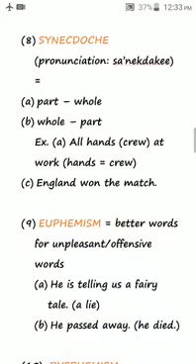Number 8, synecdoche. Keep in mind the pronunciation along with the spelling. Pronunciation is synecdoche and not synecdoche. So synecdoche. Here part is used to represent whole, or whole is used to represent part. Example A, all hands at work. Here all hands, it's a description of a ship where all hands were at work. Here hands means crew, the members on the ship. Crew means the people working on the ship. So here hand is a part but which represents the whole of a person.